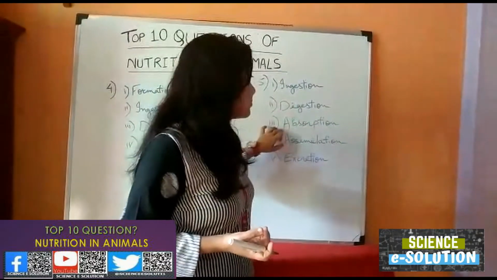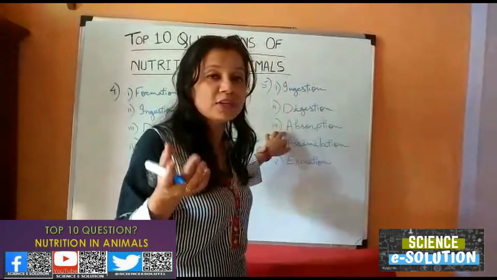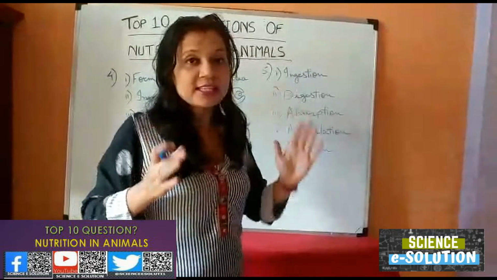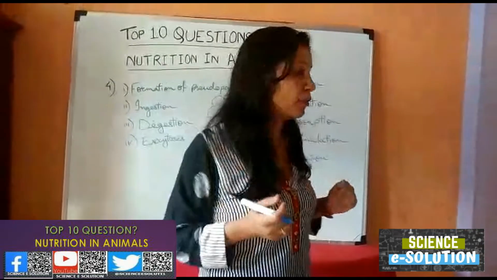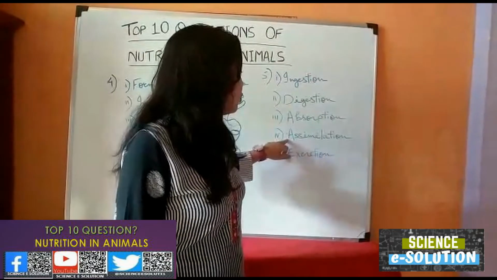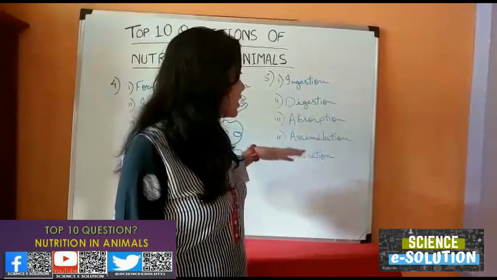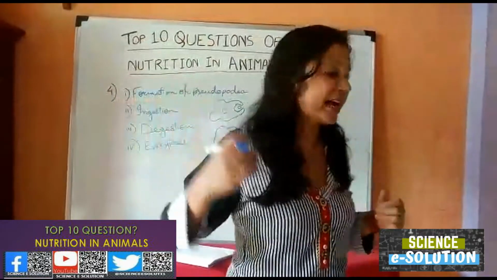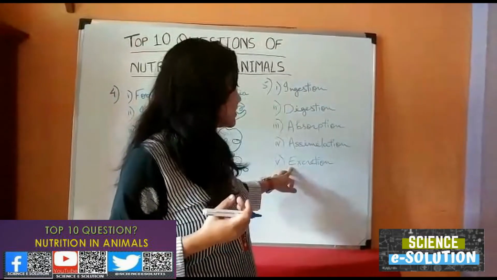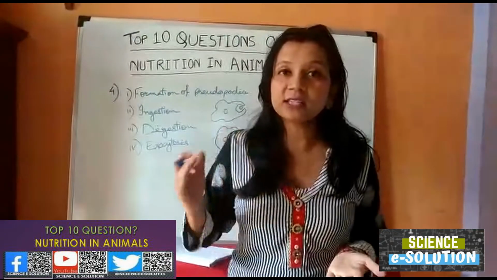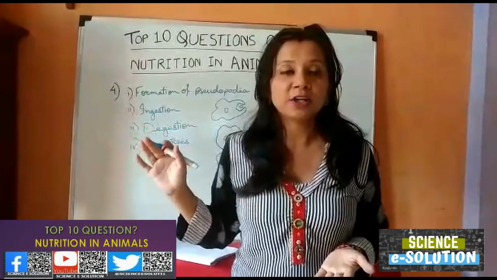The third one is absorption. Absorption means whatever food is digested is absorbed inside the blood. This happens in small intestine with the help of villi, that I have discussed earlier in another question. Then fourth number is assimilation. That means the food whatever is absorbed, it goes to the place where it is utilized. Then the last one is excretion. In excretion, the food material which is not digested, it is excreted out of the body through the anus.